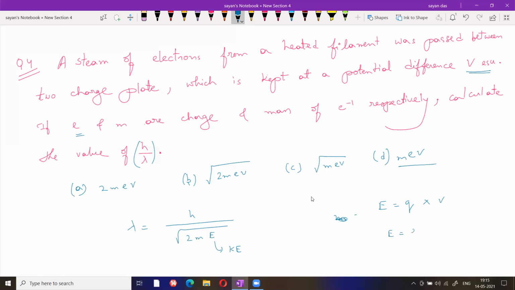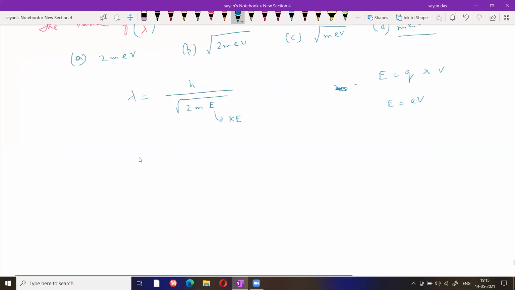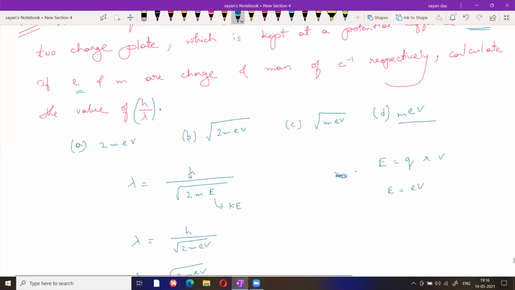So this equation changes to lambda equals h by root over of 2mev. So what is the value of h by lambda? h by lambda equals root over of 2mev. So which option is correct? This option is correct. Any doubt regarding this part?